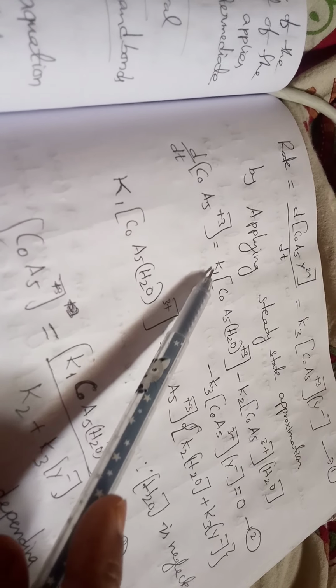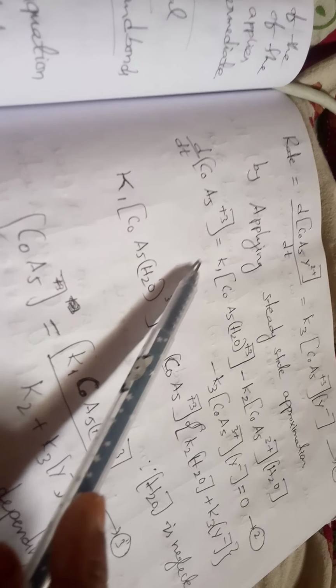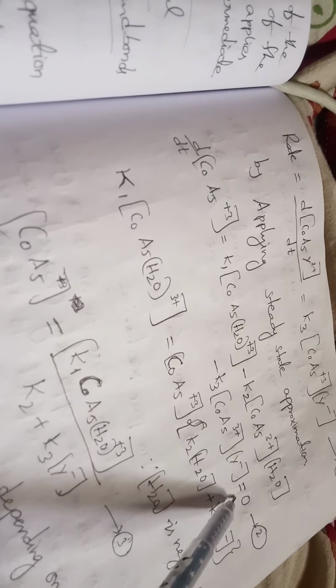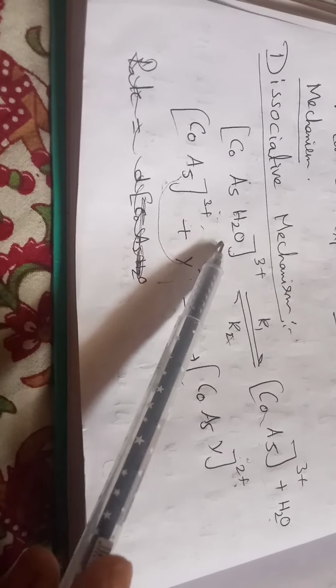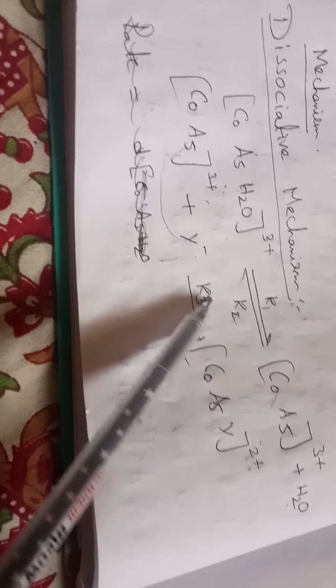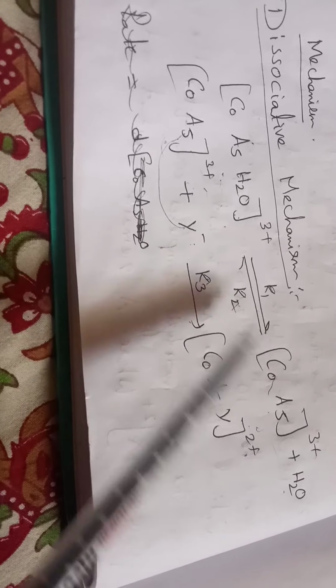Simply remember these steps: K1 times the complex concentration, minus K2 times the intermediate concentration and water, minus K3 times the intermediate concentration times the Y minus concentration. All of this is equal to 0.